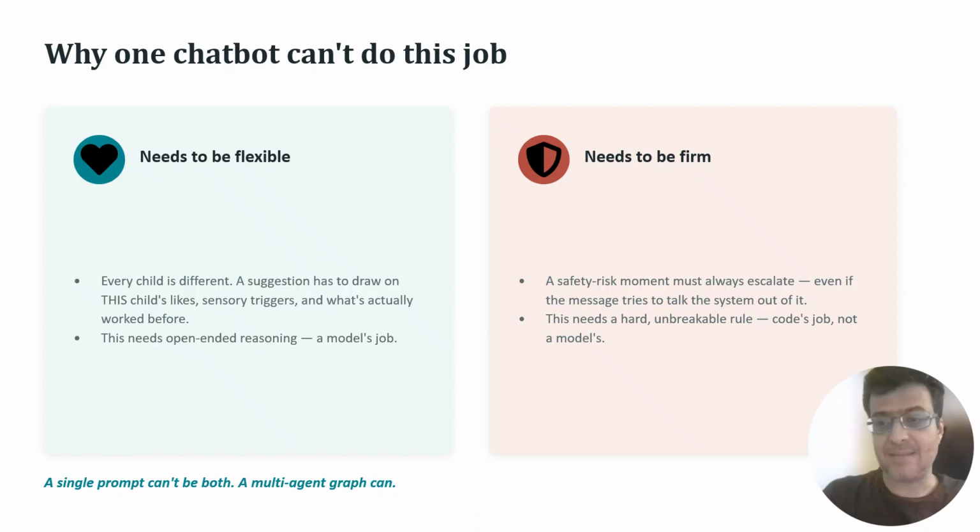Here's why this needed multiple agents, not just one clever prompt. Two things pull in opposite directions. One side needs to be flexible since personalized suggestions require real reasoning about a specific child. The other side needs to be firm, since safety escalation has to happen every time, even if the message tries to talk the system out of it. One prompt cannot do both safely, so we split them into separate agents with plain code, not a model, deciding which one runs.